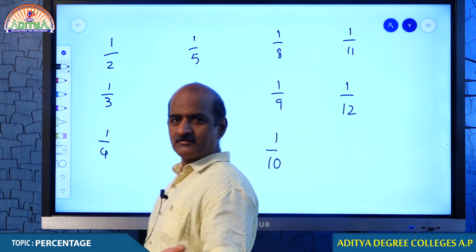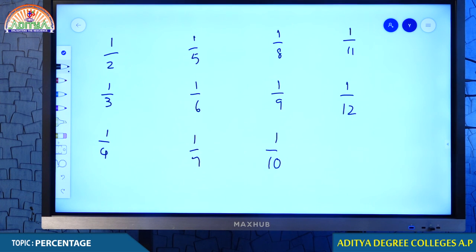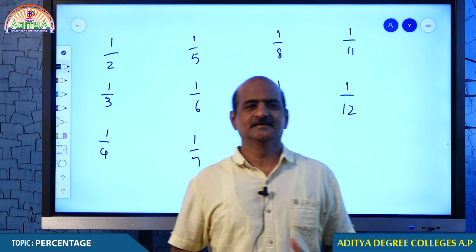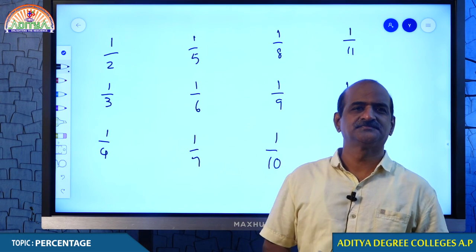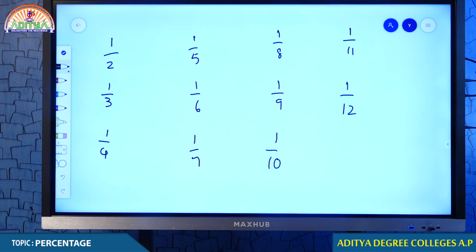So 1 by 2, 1 by 3, 1 by 4, 1 by 5, come on quick. I am waiting for your response. 1 by 2 should be equivalent to what percentage? And 1 by 3, 1 by 4, 1 by 5.